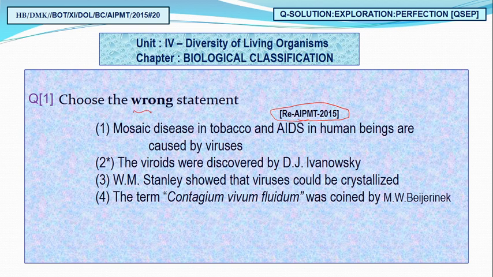you have to find out the wrong statement. We have given 4 statements, out of which 1 is wrong. Yes, I know it's a very easy question, you can easily find out, but I will go for Q-SEP as I discussed. We will discuss all the concerns of this question, their theme, and all concerns. According to this question, we will go through each and every statement in detail.